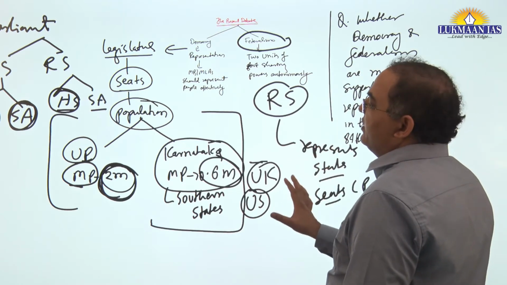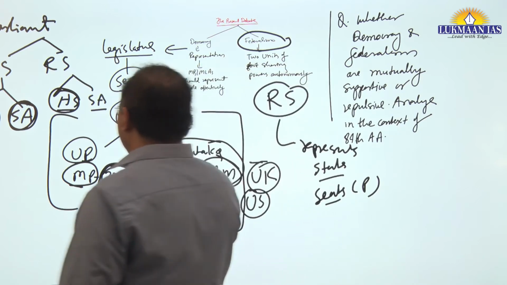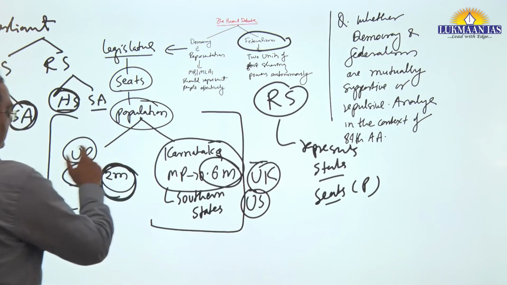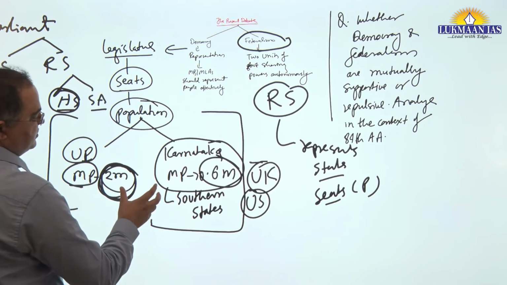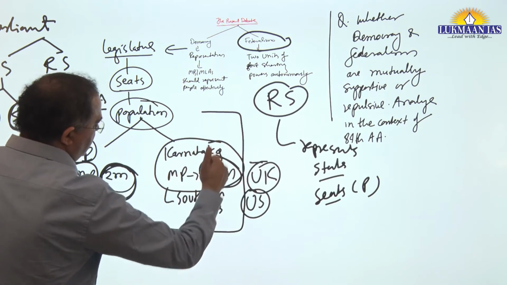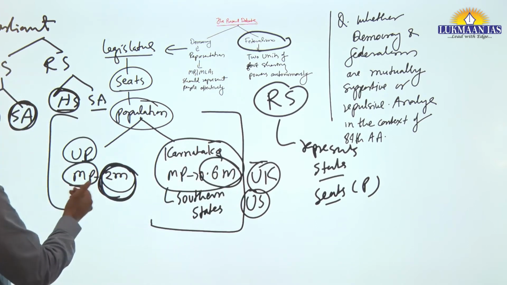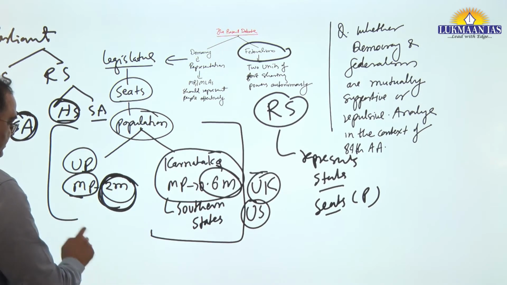Symmetrical federalism is that now you should know that when you go for readjustment, let's say they are maintaining a certain international standard in terms of MPs and population. It means you have to create more seats. It shows more seats, as it is being said that UP will get 16 more seats.